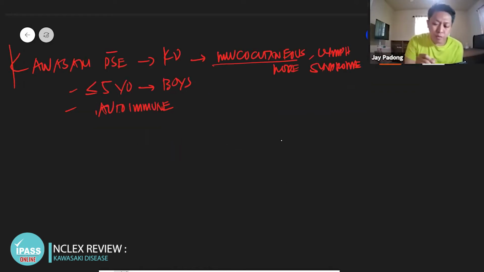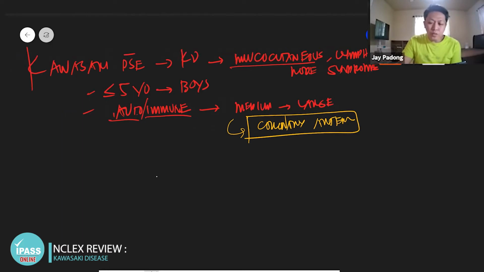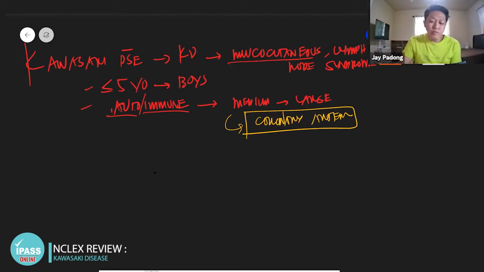From the word itself, it's an autoimmune disorder. It's an inflammatory response to your what? Particularly to your medium to large vessels. I'm going to pay particular attention to your coronary artery as part of your medium blood vessels, because that's the complication that we don't want to happen, that we need to prevent. It's an autoimmune disorder which usually affects boys less than 5 years old.